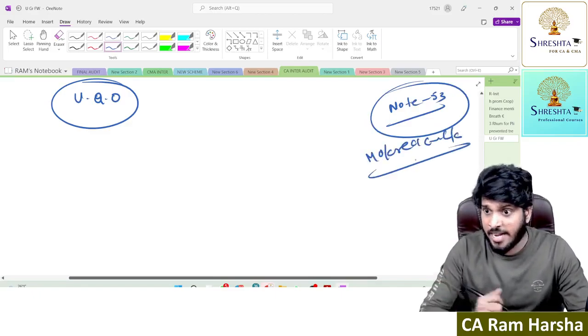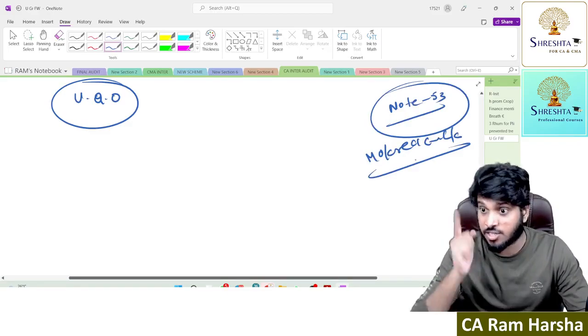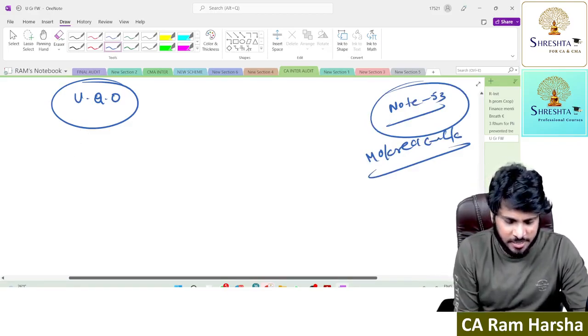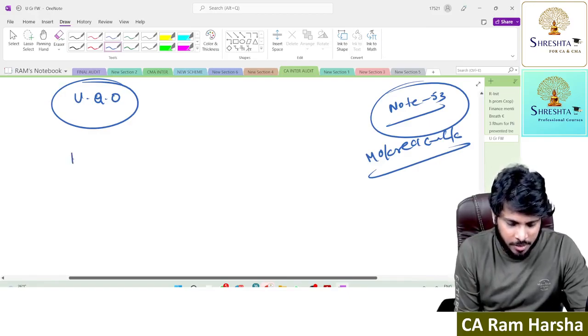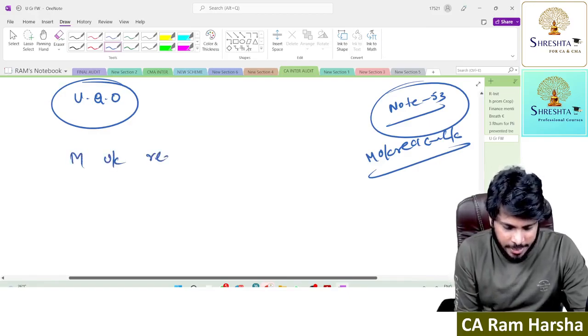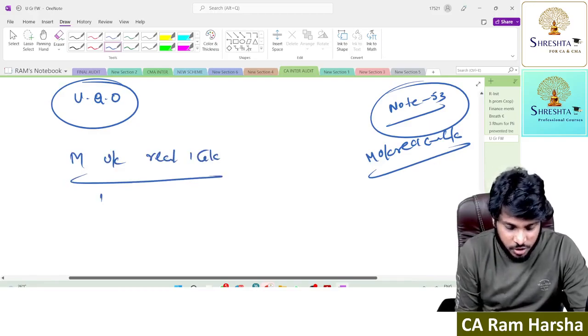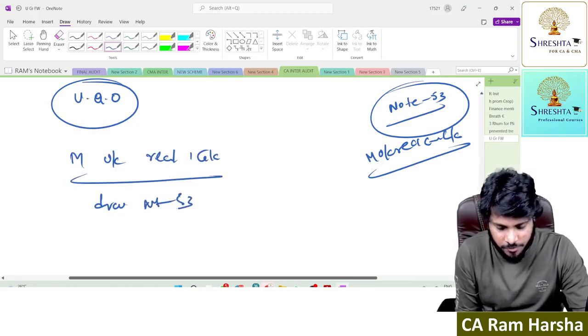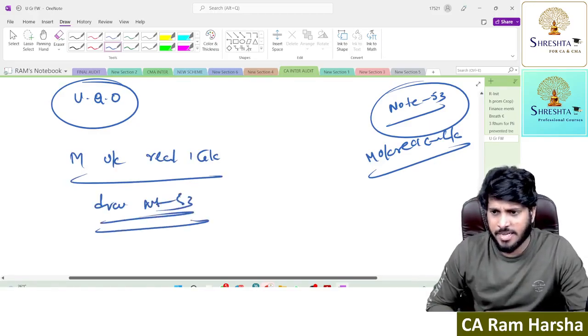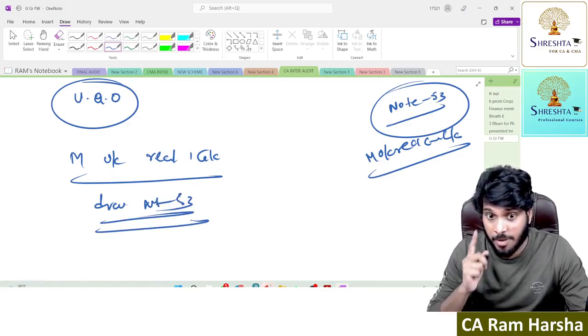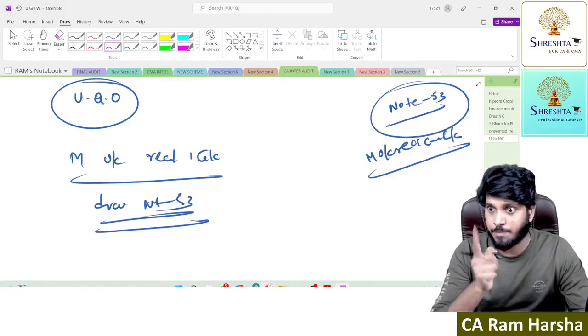This auditor has to highlight. It is compulsory for the auditor as per SA 570. So unqualified opinion, material uncertainty related to going concern. There, please draw the attention of the user to note number 53, which talks about material uncertainty related to going concern. So the material uncertainty paragraph is compulsory.